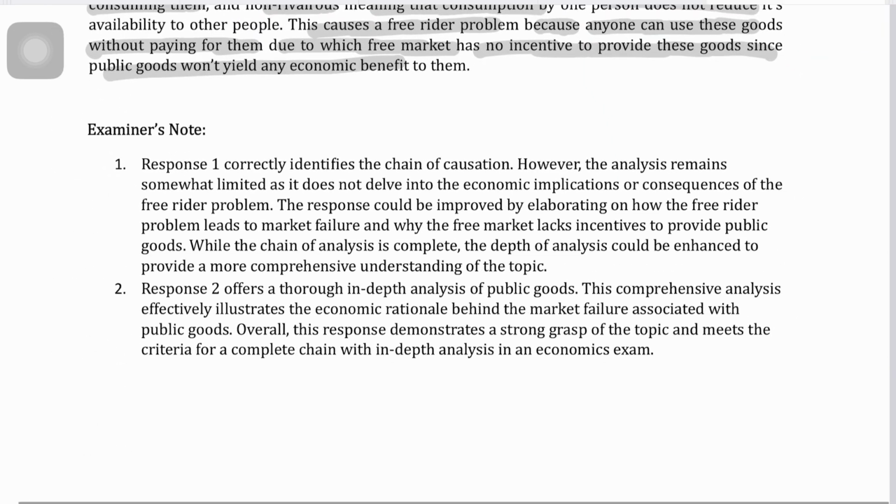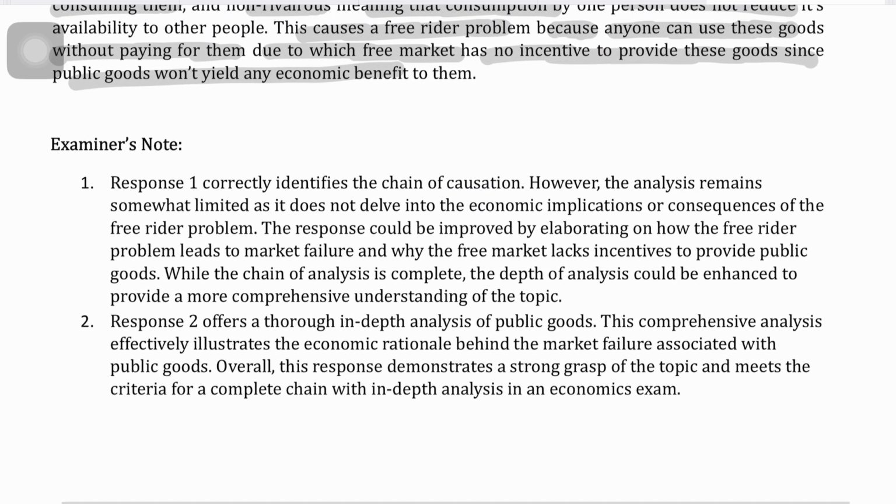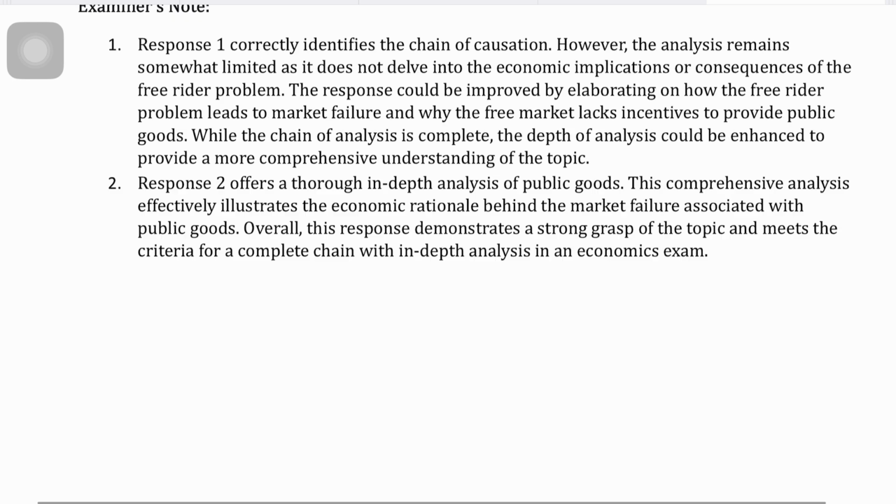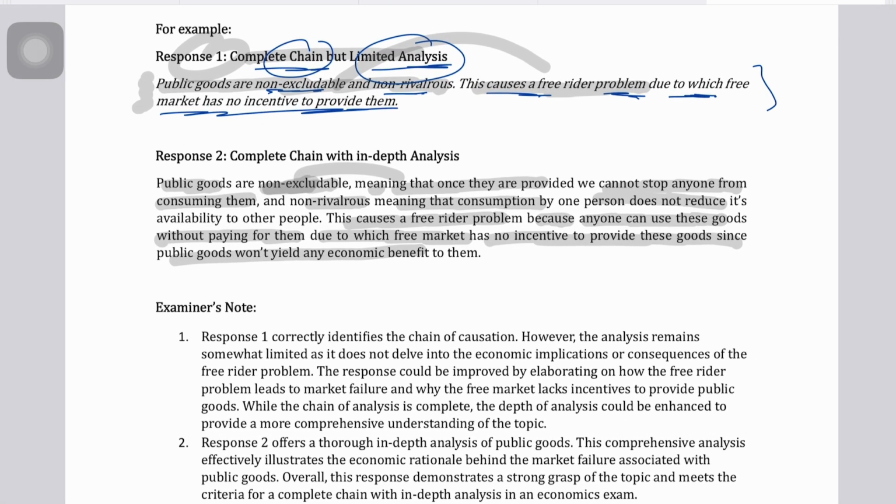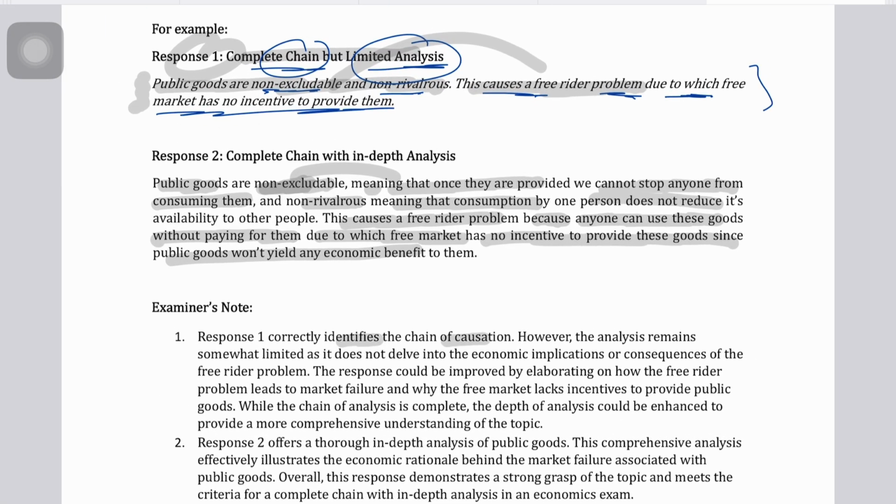Now look at the examiner notes. Examiner notes number 1, response 1. Response 1 correctly identifies the chain of causation. However, the analysis remains somewhat limited as it does not delve into the economic implications or consequences of the free rider problem.